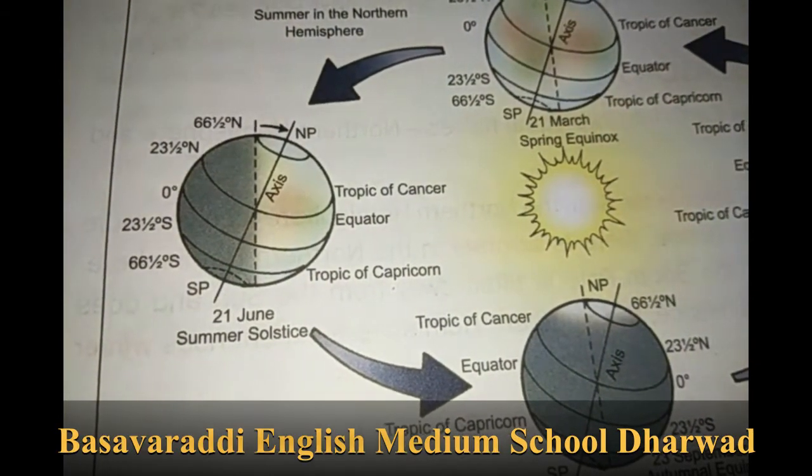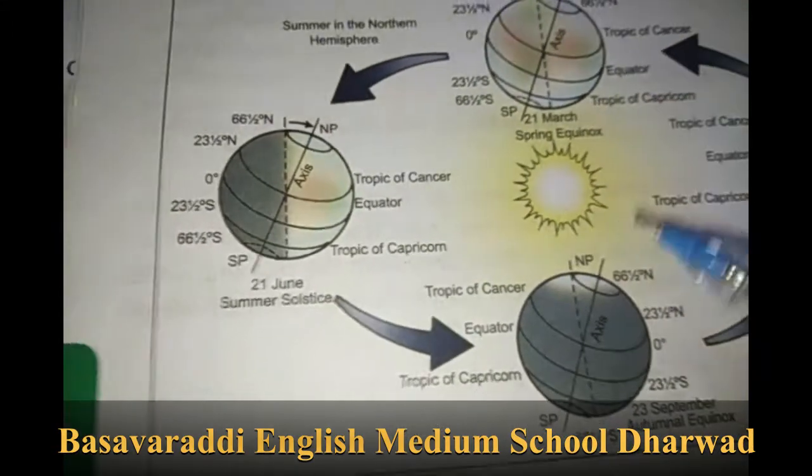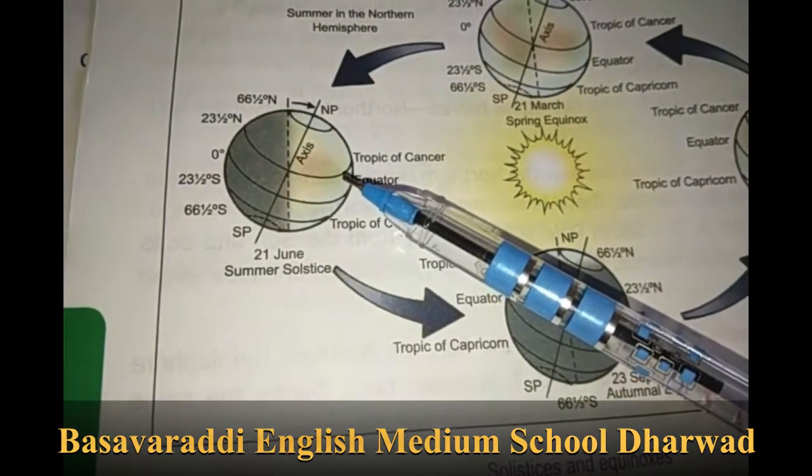It is the longest day of the year in the northern hemisphere.